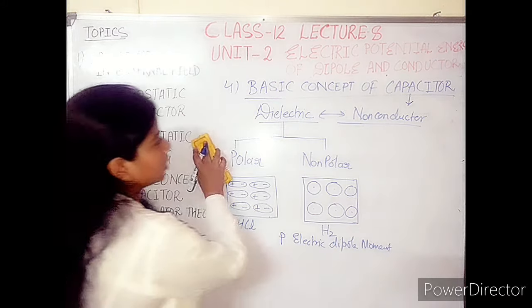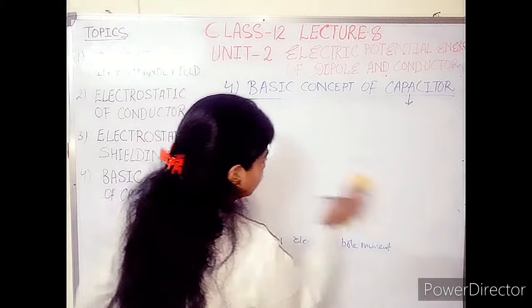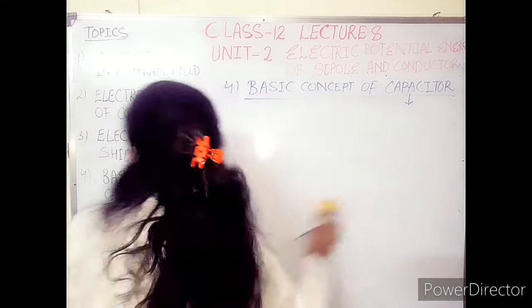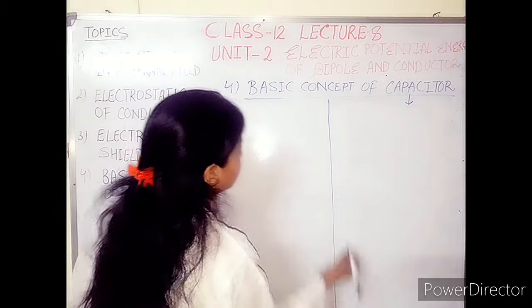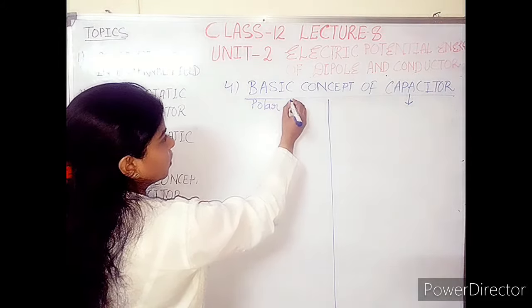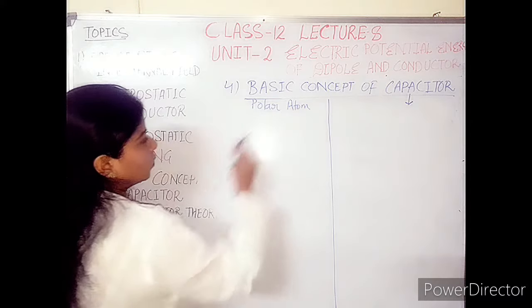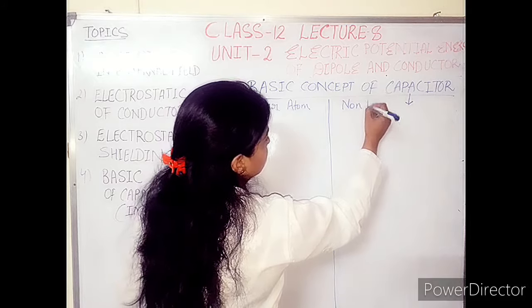We can draw it in the form of a table. I want to explain this topic in tabular form. First is polar dielectric and non-polar dielectric.